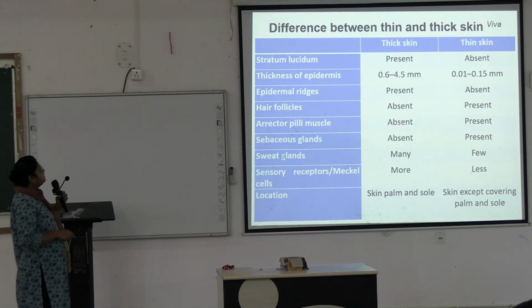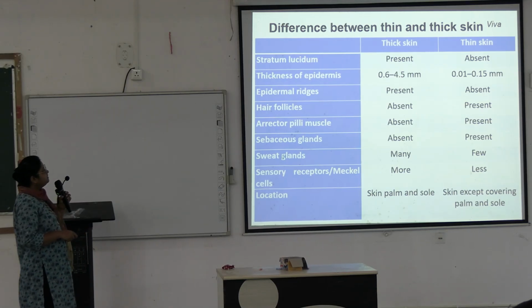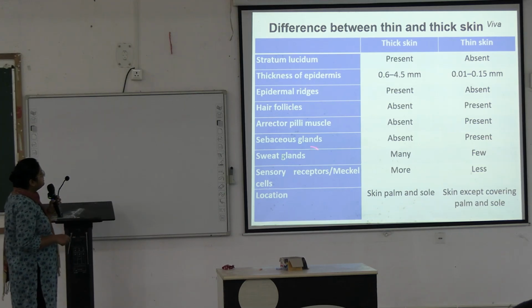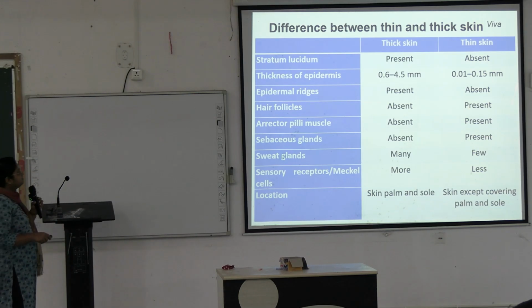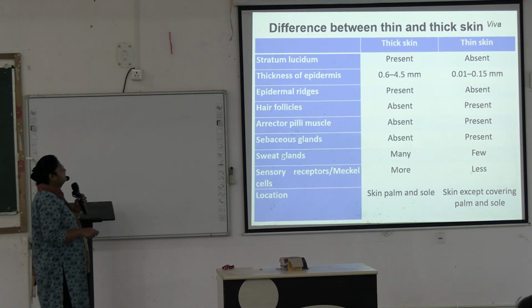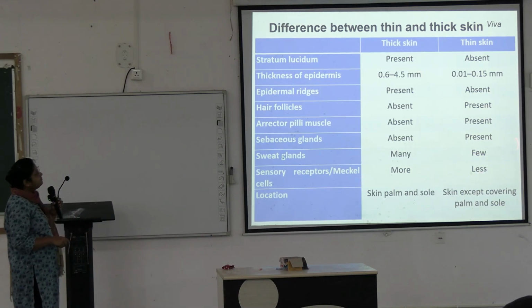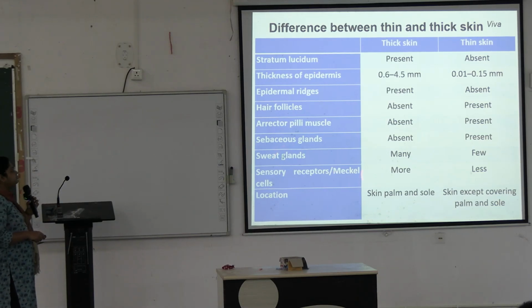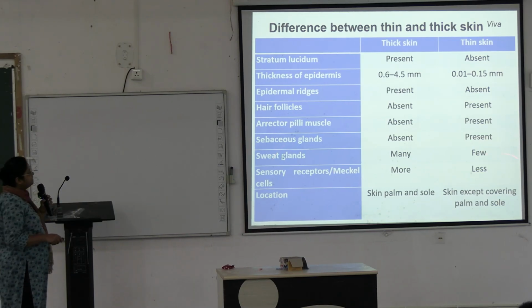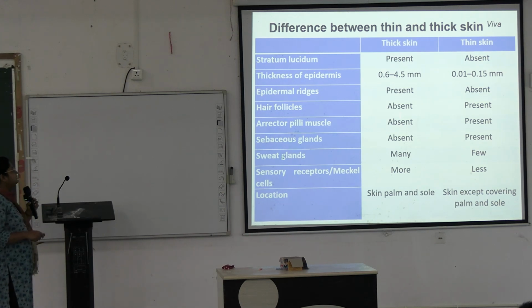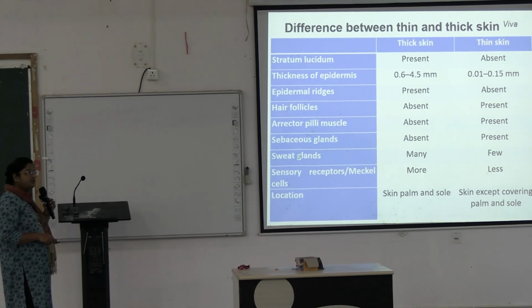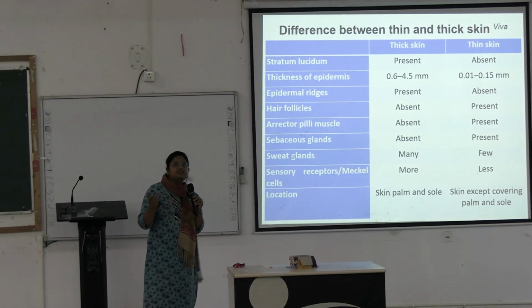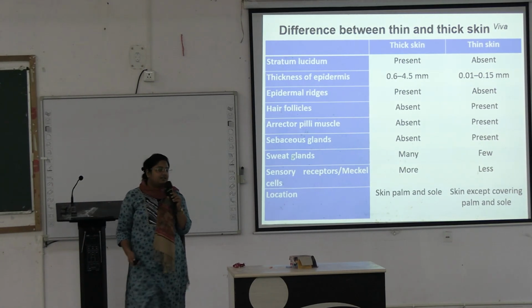Okay, hair follicles are absent in thick skin, present in thin skin. Erector pili muscle is absent here, present there. Sebaceous gland is absent here, present in thin skin. Sweat glands are many in thick skin, few in thin skin. And sensory receptors or Merkel cells are more in thick skin and less in thin skin. And location of thick skin is skin of palm and sole, and thin skin is the rest of the area. Okay, understood? Next.